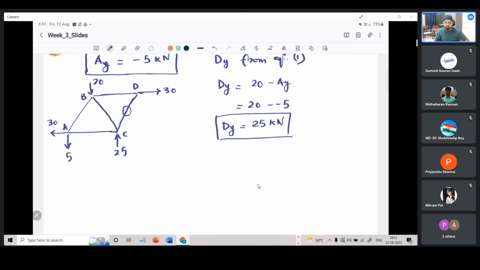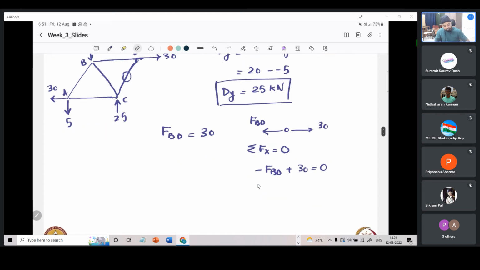This is 0 force. So if this is 0 force at joint D, we can see that FBD is equal to 30. That is, if I consider joint D, FBD, as we had done earlier, and we write sigma Fx equal to 0, we get minus FBD plus 30 equals 0, from where it follows this result, 30 kilonewton.